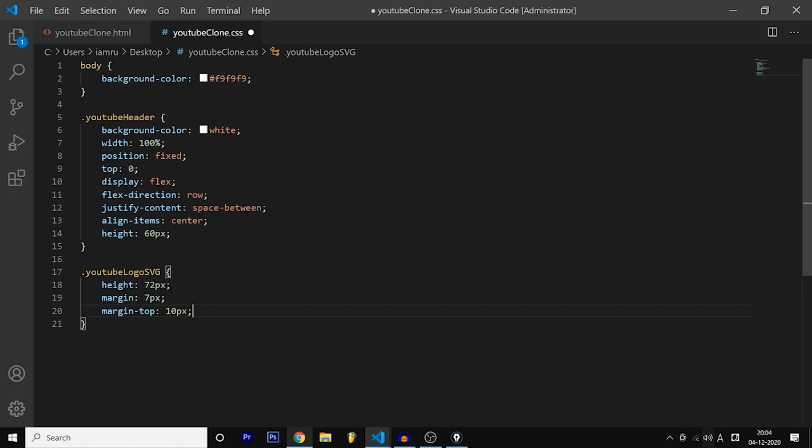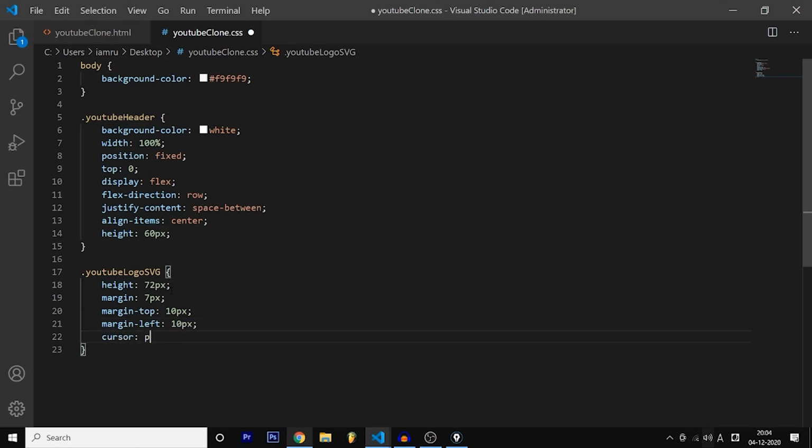So the outer distance from the top is different than the margin. So what is the difference between margin and margin top? Margin gives this distance to all the sides, but margin top only gives the distance from the top. So a different distance exists from the top. That is why it's 10 pixels. And after that, margin left is also different, which is 10 pixels.